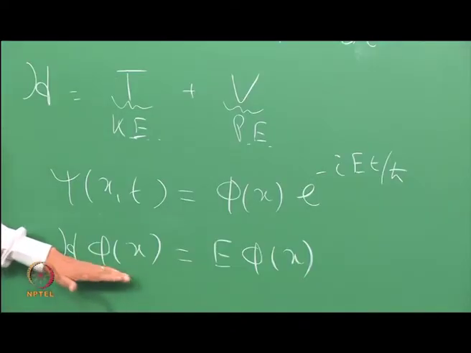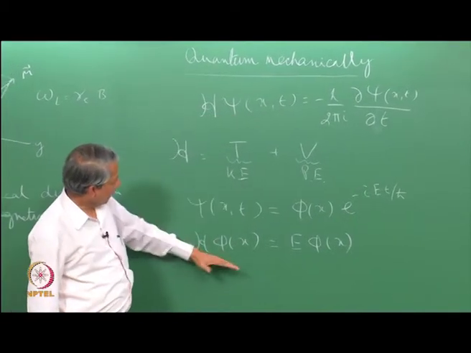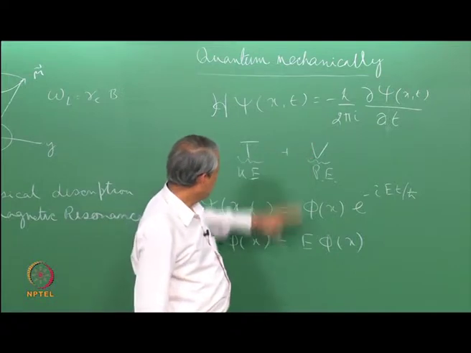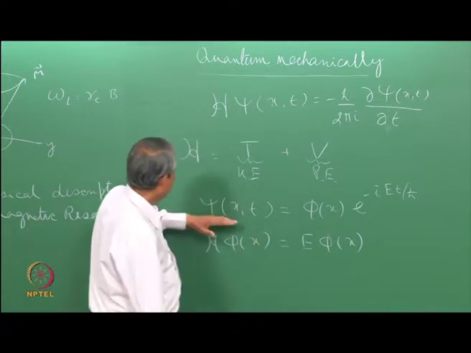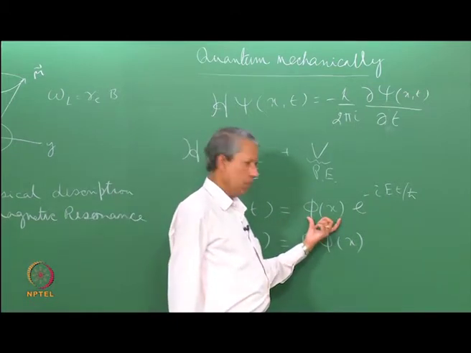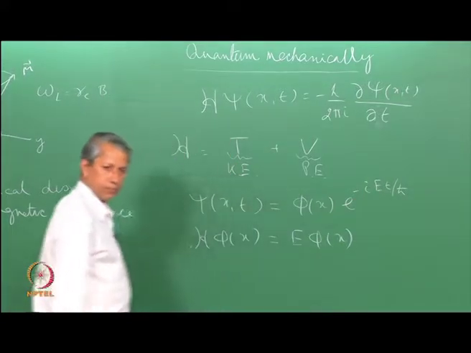So, this is called the time independent Schrodinger equation. This is the basis of quantum mechanics. Now, this is a particular case when the potential energy is independent of time, then we get an equation of this kind, and the total wave function is a product of the space part and the time part, and it appears in this fashion. And E is the energy of the system.